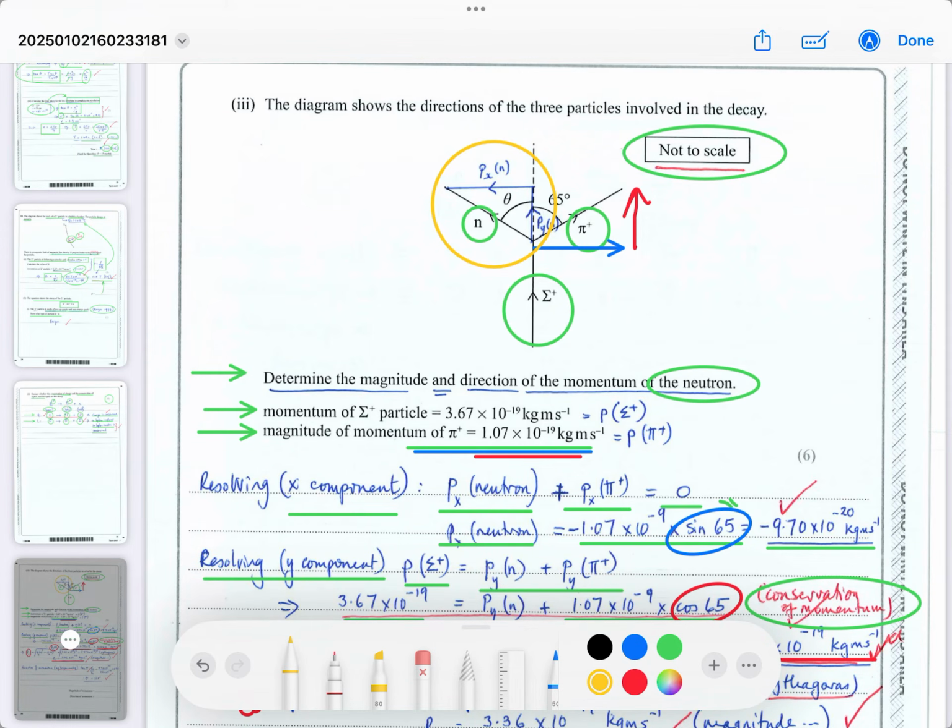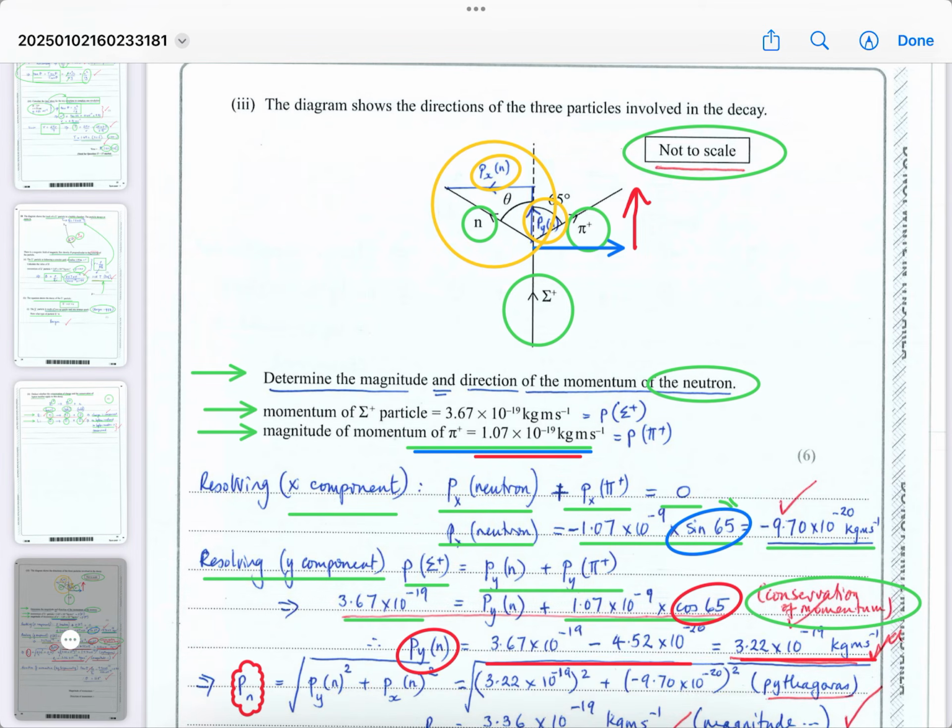The upward direction is the y component of the neutron that we just calculated, and the x component is to the left. So those two you can do opposite over adjacent, and that will give you the angle, okay?